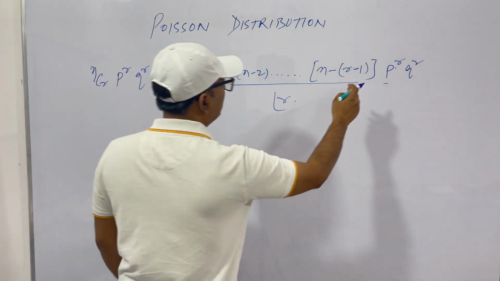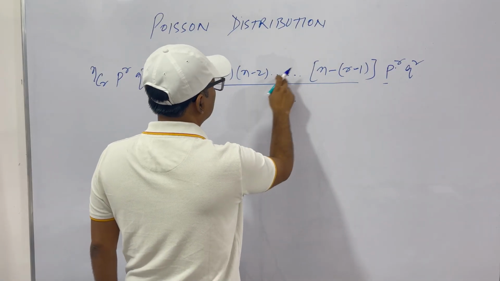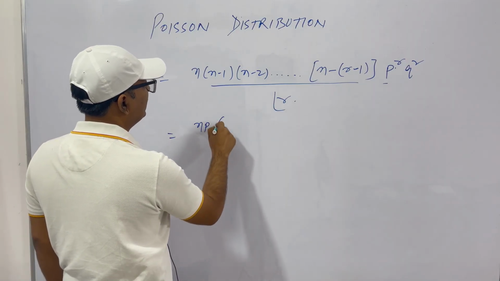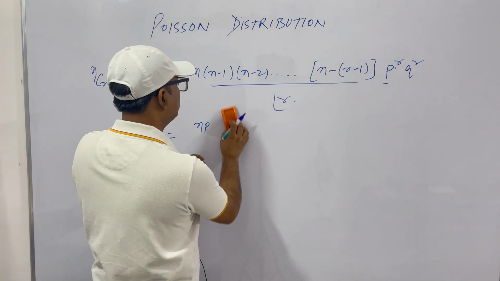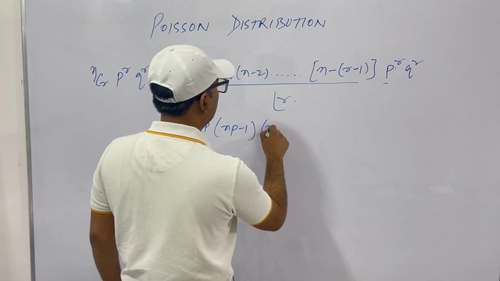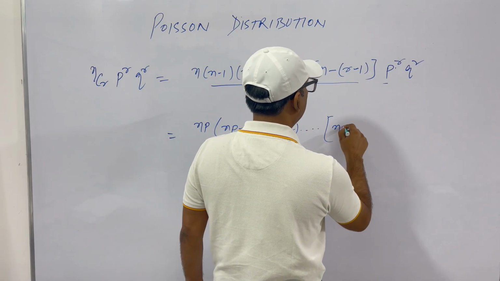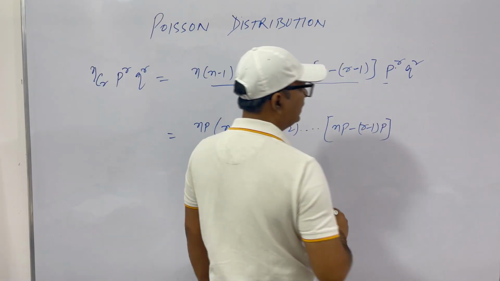What I'll do, I'll put one p with every factor, so that this becomes np, then (n minus 1)p, then (n minus 2)p, up to (n minus r plus 1)p.